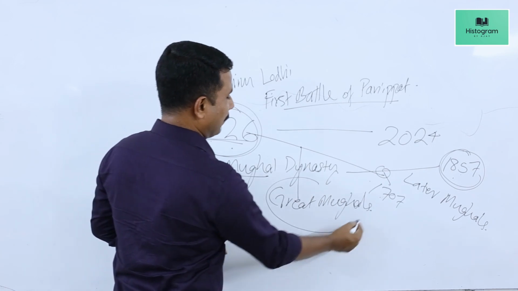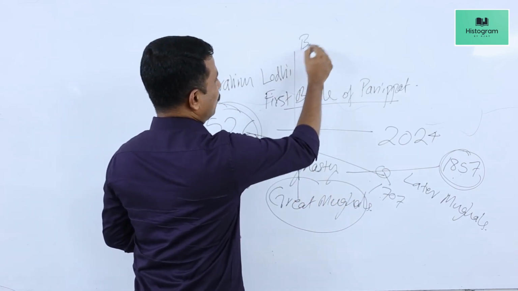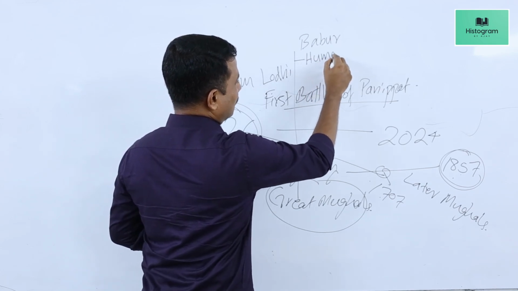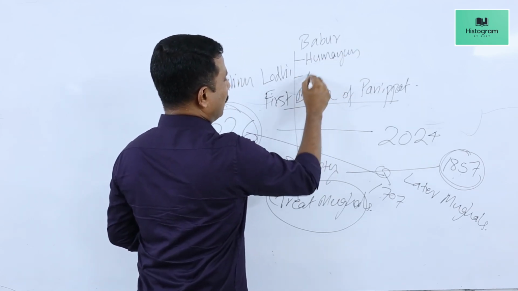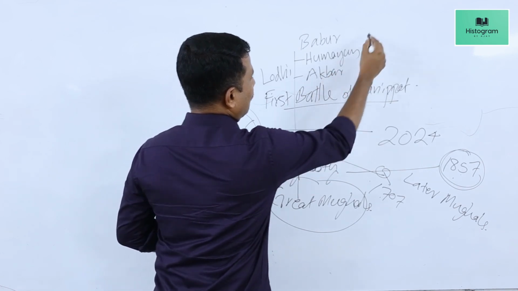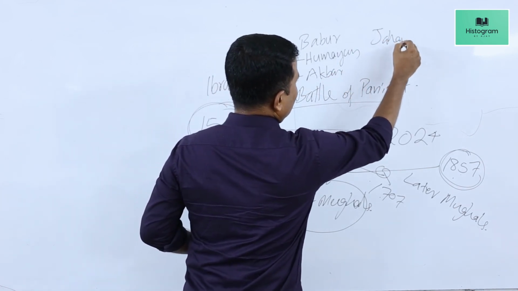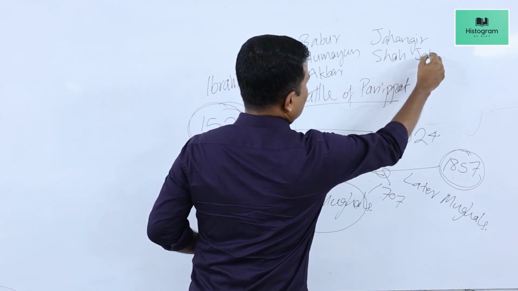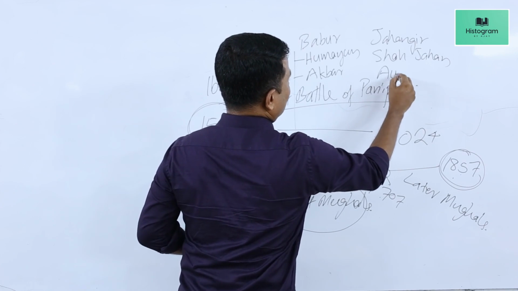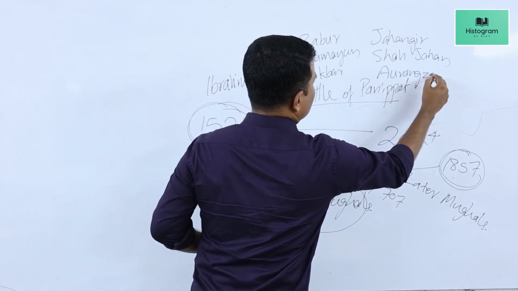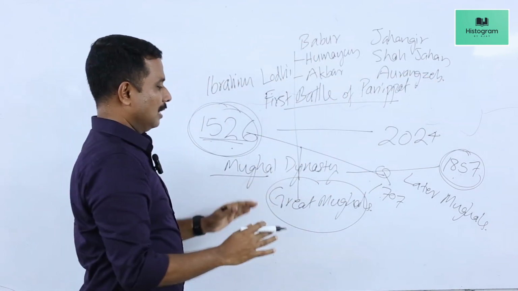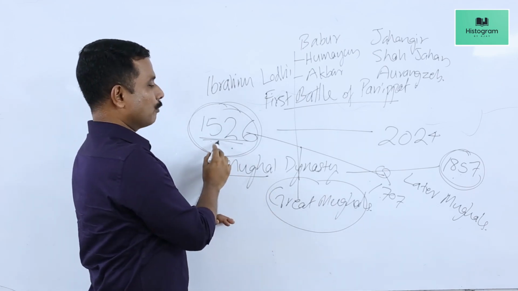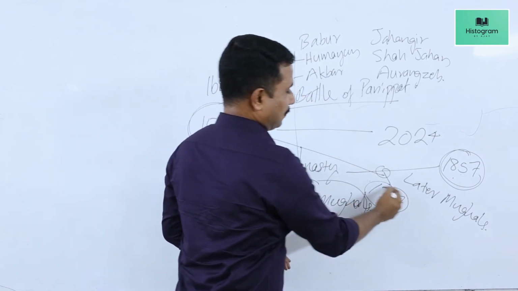During the Great Mughal period, rulers like the founder Babur, second Humayun, Akbar, Jahangir, Shah Jahan, and finally Aurangzeb. These were the 6 great rulers of the Mughal dynasty who ruled India from the year 1526 to 1707.